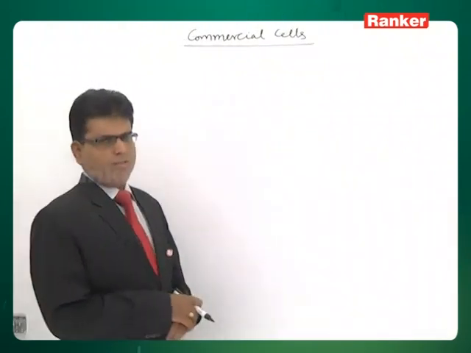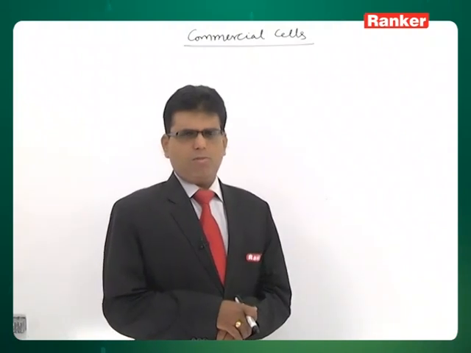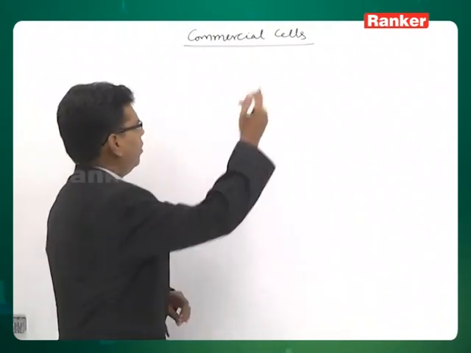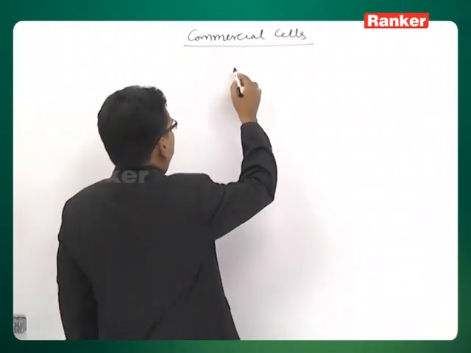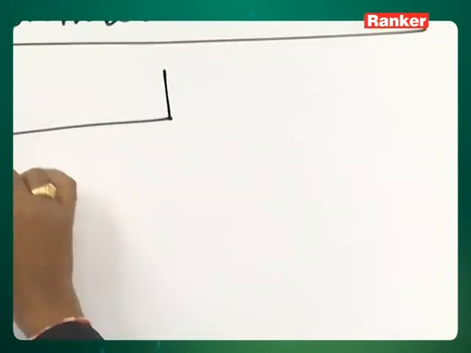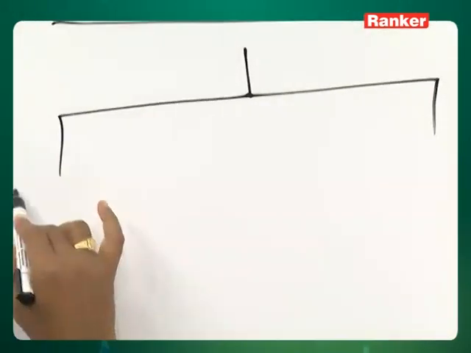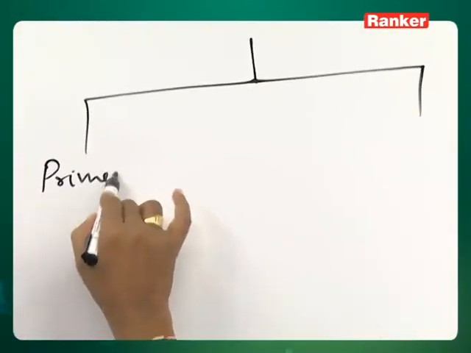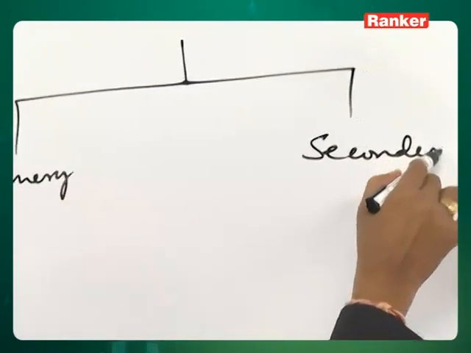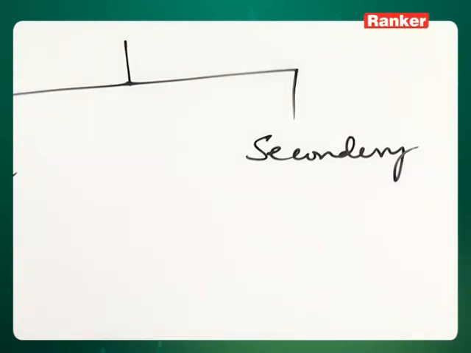So commercial cells are the cells we use for commercial purposes. These are classified as primary cells and secondary cells.